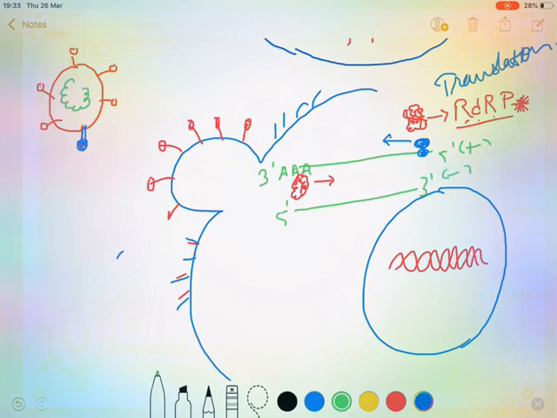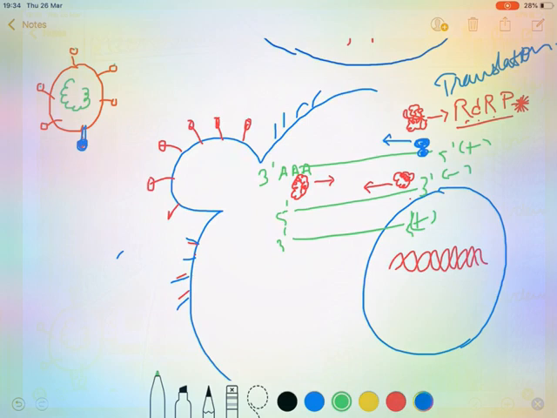But after this, the enzyme again comes to this side and moves on it, and it will again form the positive sense RNA here. So, 3', 5'. Like this, the viral enzyme will form various copies of the RNA molecule in the host cell. That means, it has hijacked the machinery of the cell, and the cell is giving all its system for the viral cause.